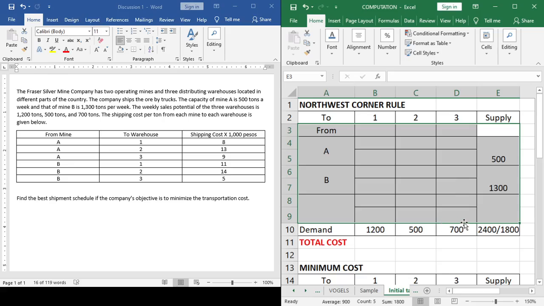So what are we going to do? We make either a dummy source or a dummy destination. So class, if the supply is greater than the demand, meaning the destination is lacking, then we add an additional destination. On the other hand, if the demand is greater than the supply, that means there are more customers in need than the capacity or supply of our sources. In that case, we will add a dummy source. Now in this case, since the demand is greater than the supply, we are going to add a dummy source.